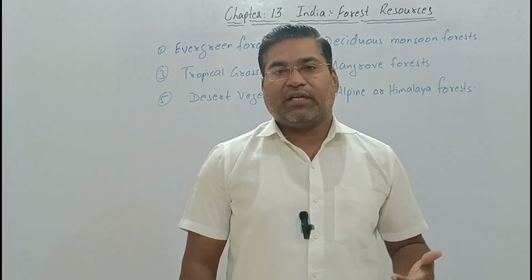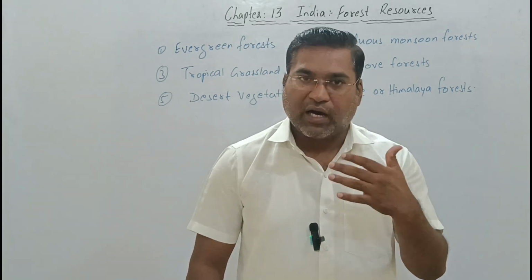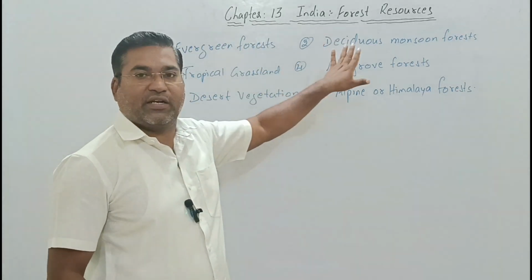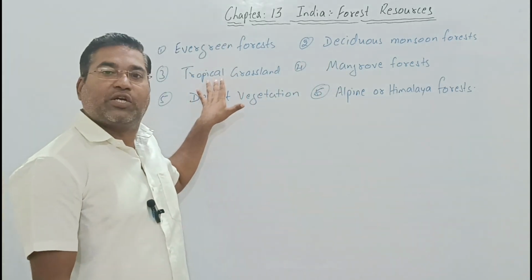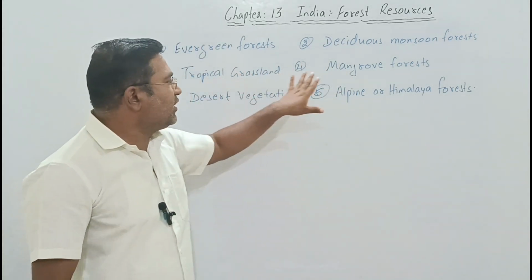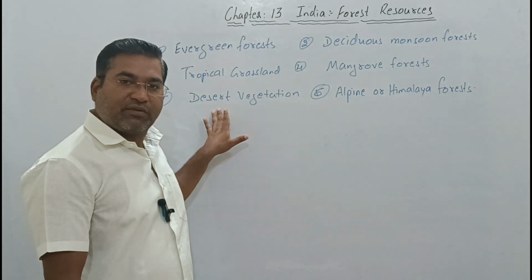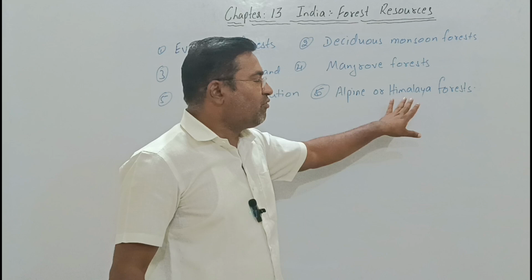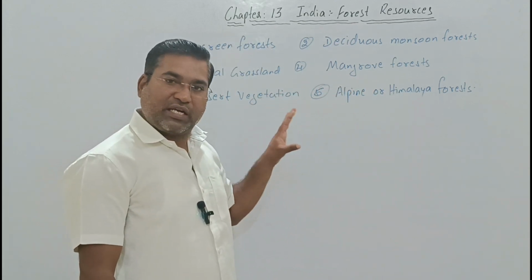When we look, we will get to know that the six different types of forest are: one, evergreen forest; second, deciduous monsoon forest; third, tropical grassland forest; fourth, mangrove forest; fifth, desert vegetation; and the sixth is alpine or the Himalayan forest. So in these six categories, our forests are divided.